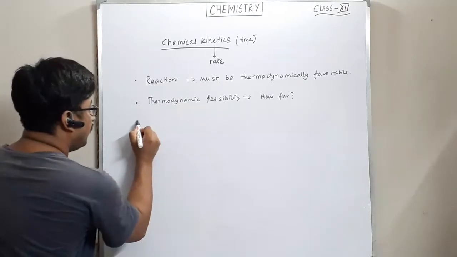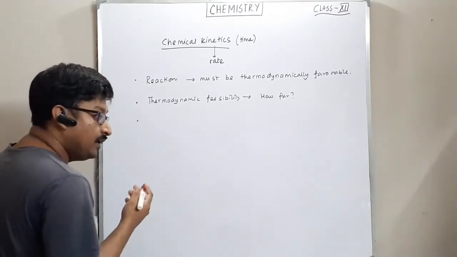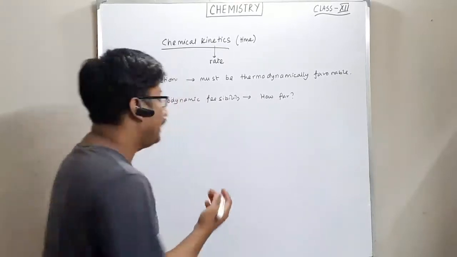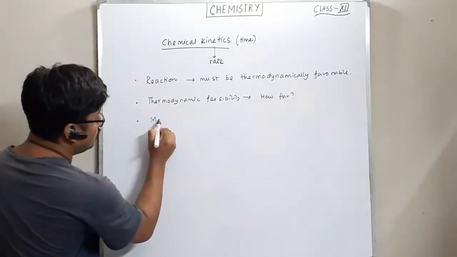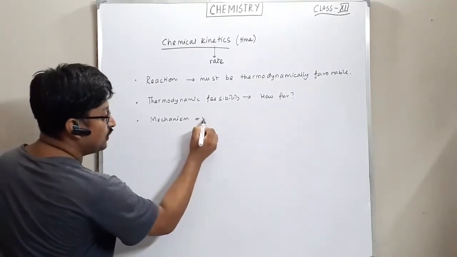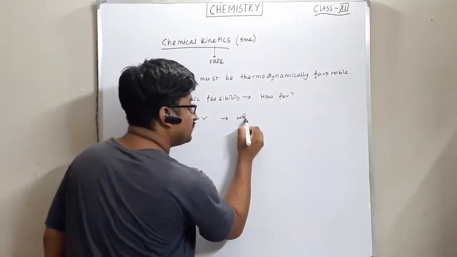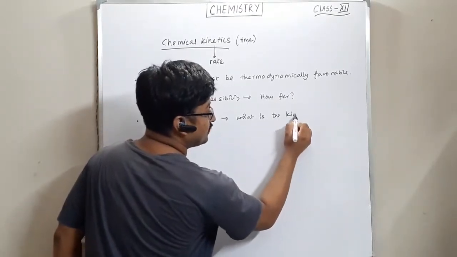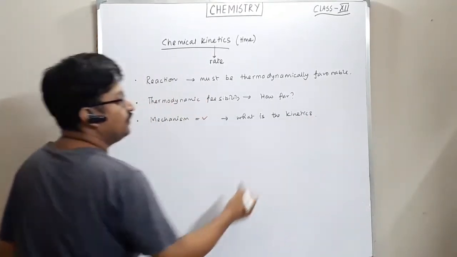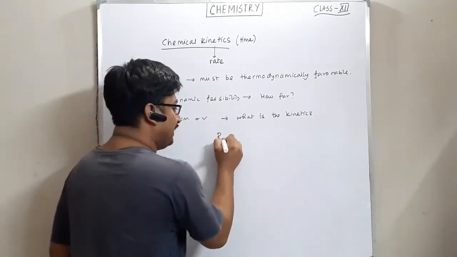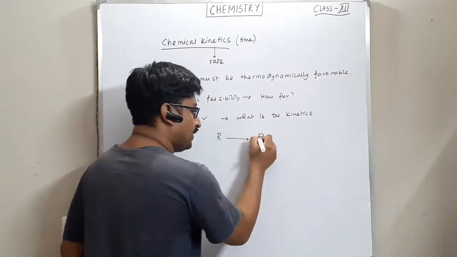Number three. If the mechanism of the reaction is known, then what is the kinetics? That means for a general reaction, we have a reactant and we convert it to the product, right?